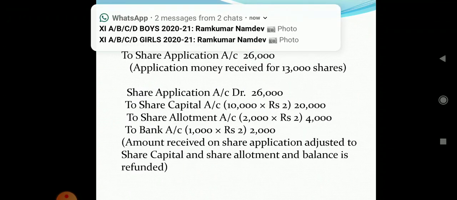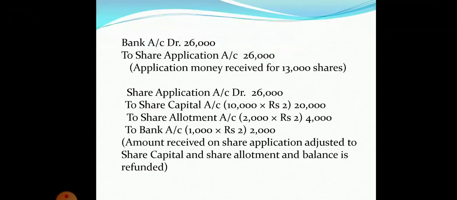So the complete entry will be share application account debited by 26,000 to share capital account 20,000, to share allotment account 4,000 and the remaining 2,000 will be transferred to bank account as that amount we have refunded back.